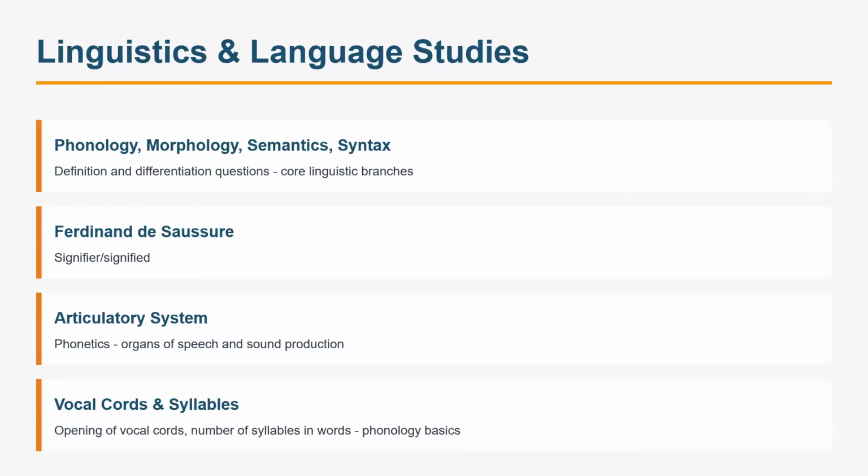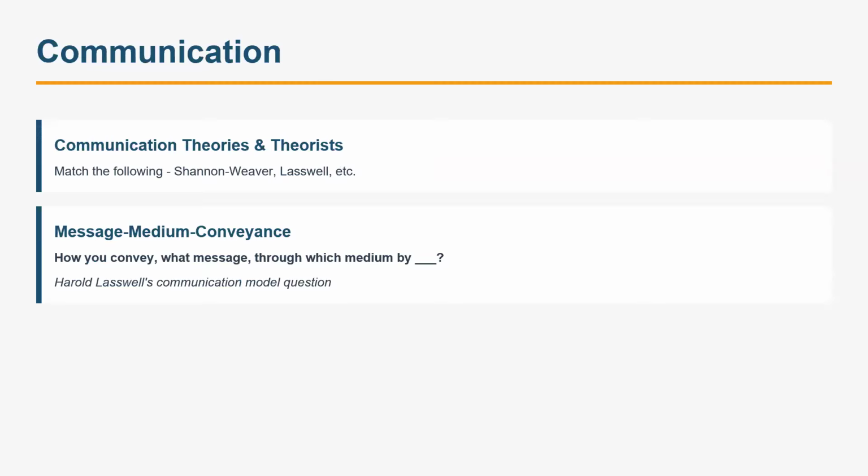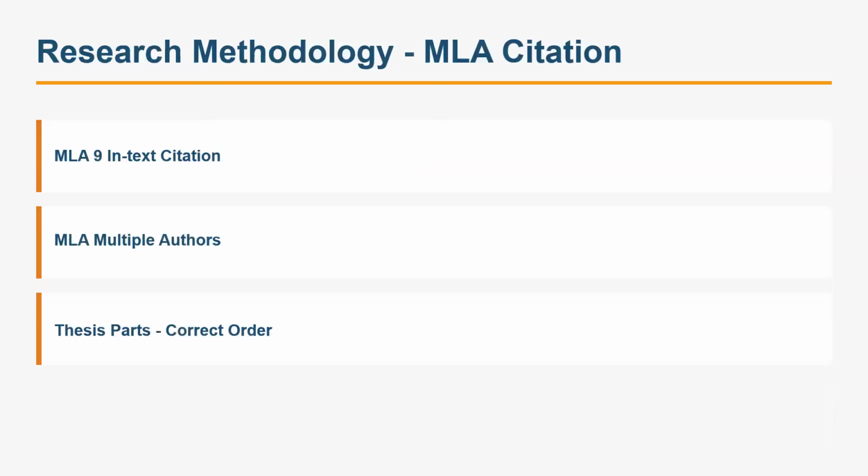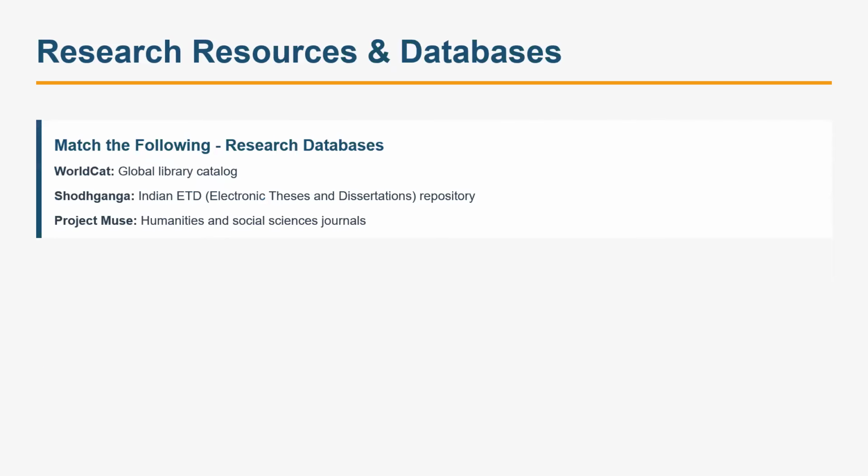Vocal cords and syllable, opening of vocal cord, number of syllables, that type of question. Then there was a general communication question. I think it might have been from paper one also, right? Different Shannon and Weaver, Laswell model. Then research methods in English. They asked MLA 9 in-text citation, how to cite multiple authors, different parts of a thesis, organizing in correct order. We discussed that and in the PPTs provided, basic answers are given. So these were also very easy questions.